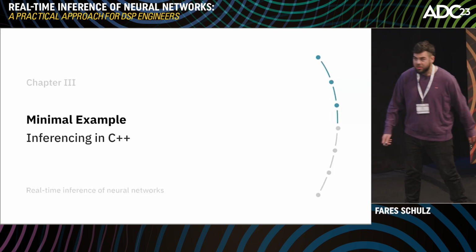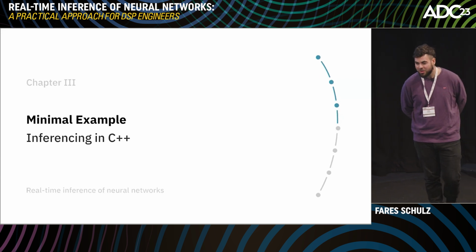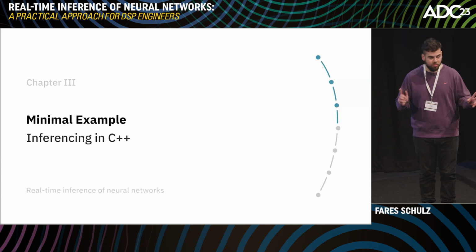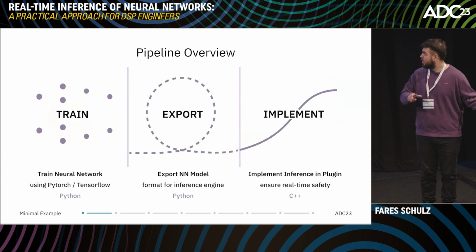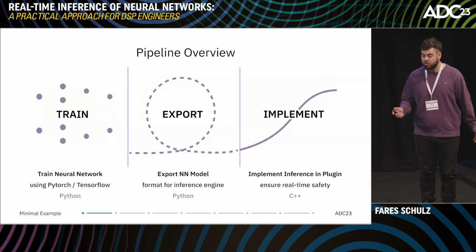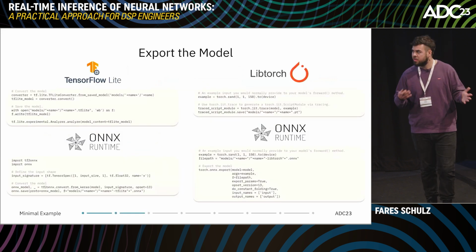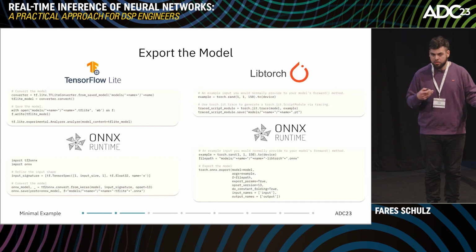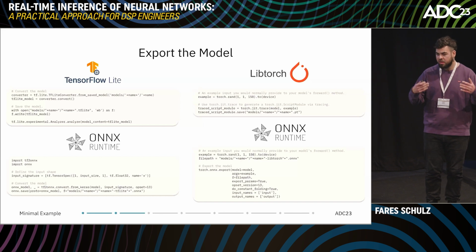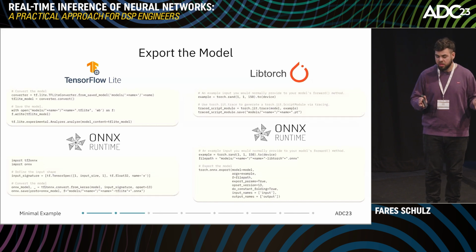So, thank you, Valentin. Now hopefully we know which backend we want to choose, and we can start with our inference. But one thing to consider first, we need to export our model. So let's get back to the pipeline. Export first, and then implement into our real-time critical audio environment. So how's the export looking? Well, the export is actually quite some boilerplate code where you can add some options, and if you respect all the things that Valentin has said, so you only have layers inside of your neural network which are also supported by your inference engine, that should be quite easy.